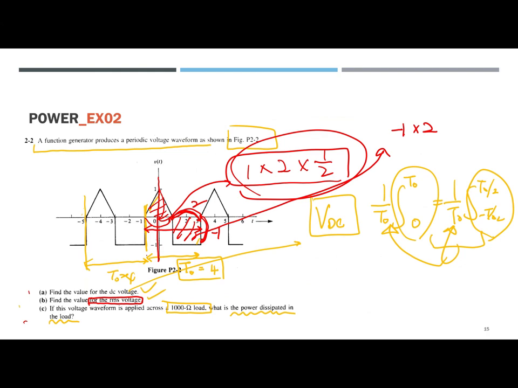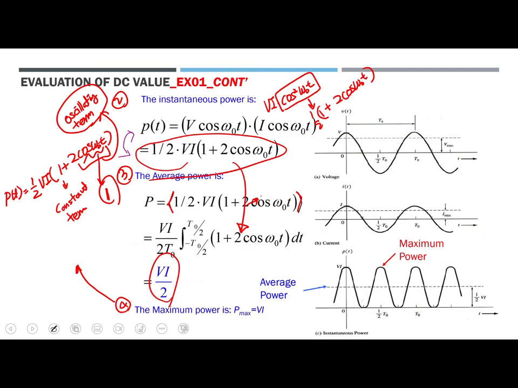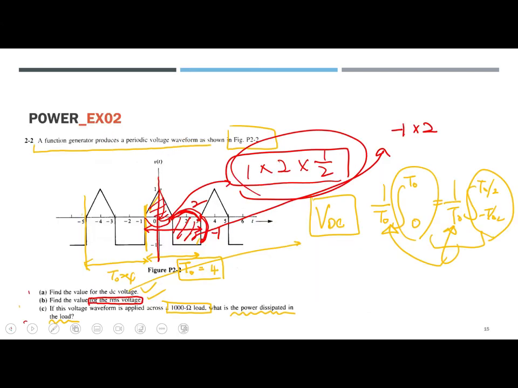In here, the curve is symmetric about zero, so we can change the interval from 0 to minus 2, or 2 to 0. It doesn't matter. So it's 2 over T sub 0, where T sub 0 is 4, times the integral from 0 to minus 2 of the function squared, minus 1 squared, plus the integral from 0 to minus 1 of t plus 1 squared.